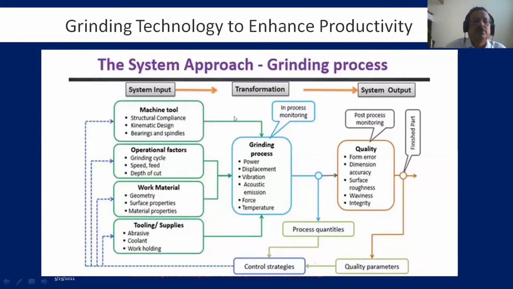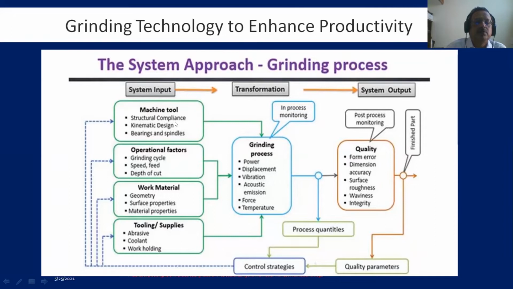Now we will take the entire grinding system approach. How does the grinding process work? One is system input, like the machine tool, operational factors, work material, and tooling like the grinding wheel, the clamping mechanism, work holding, and coolant. This is system input, and with this the grinding process will come. So in the system, what will come?